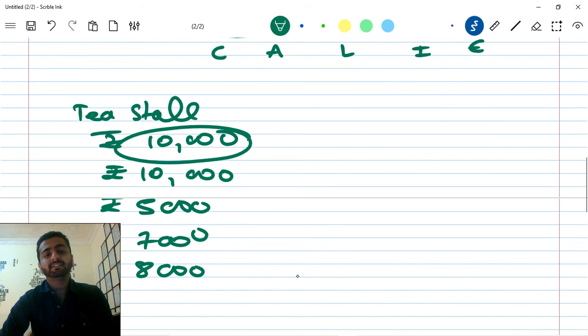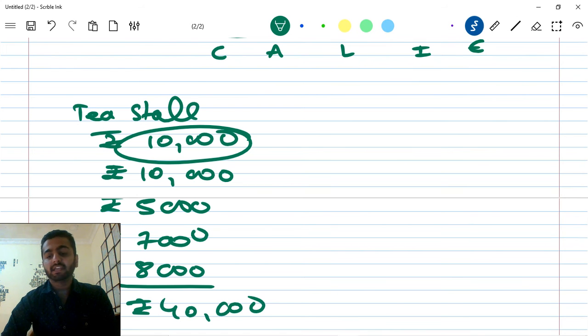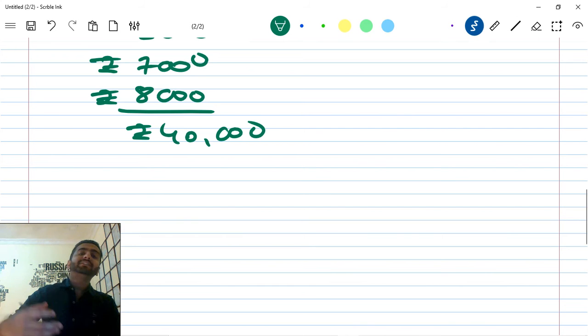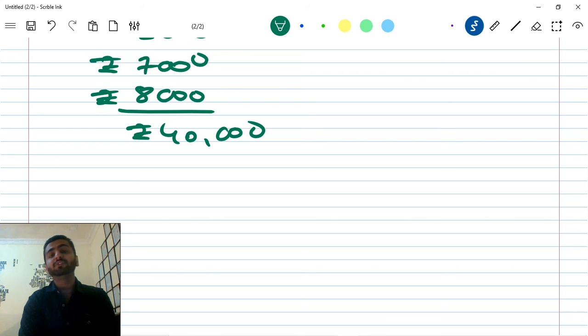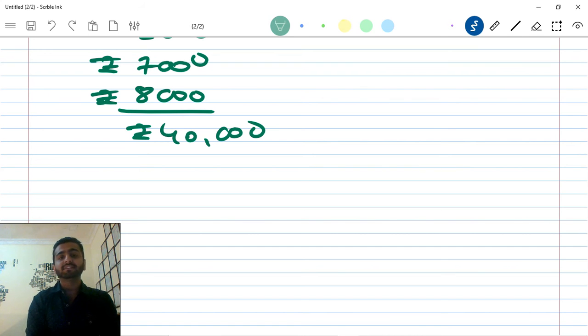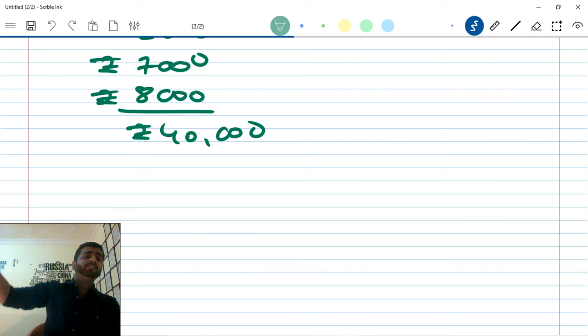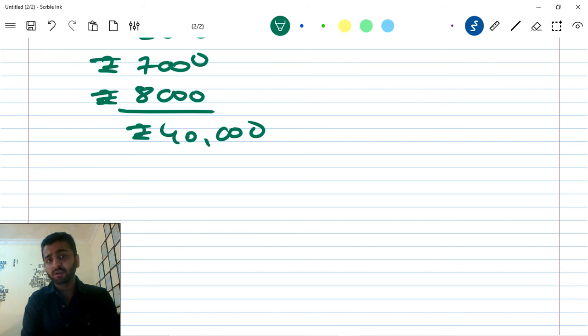So how much is it coming to? 10 plus 10, 20, and this is around 20 more, so 40,000 for a basic thing like chai. You need 40,000 rupees as investment. Without this, can you start selling tea? Obviously you can. If you are making tea at home and going door to door, asking people, do you need chai, or going to shops and doing the same, you can do it, but still you will need something. You will need a kettle.